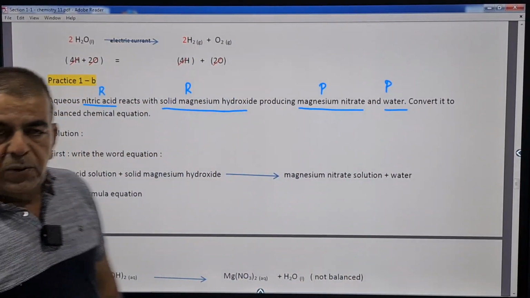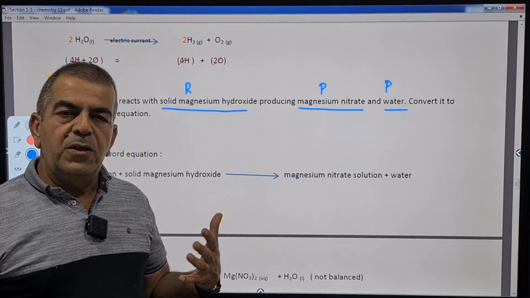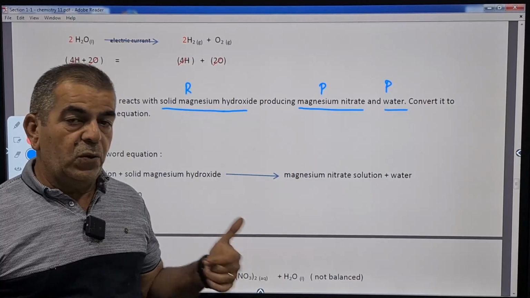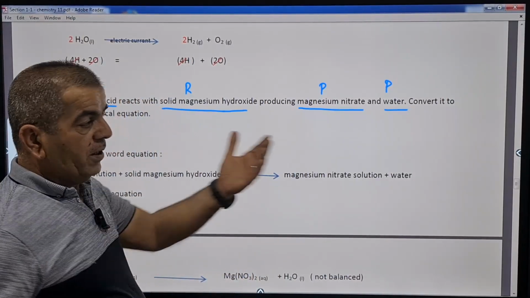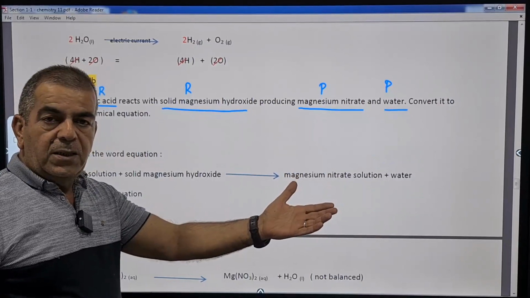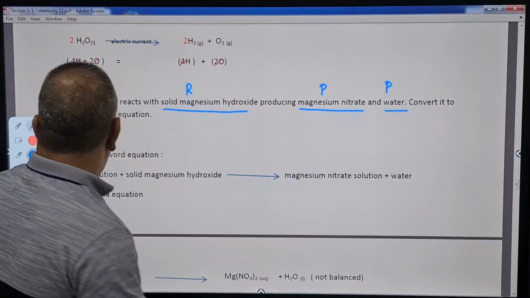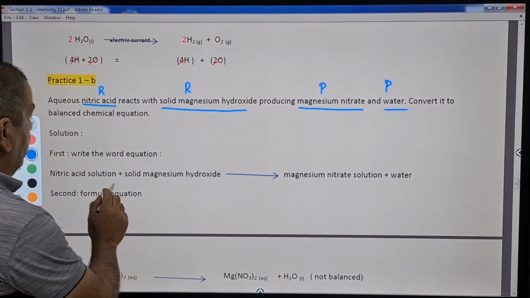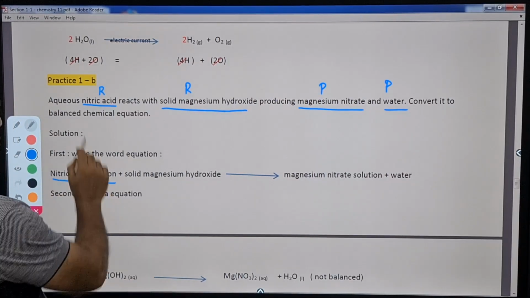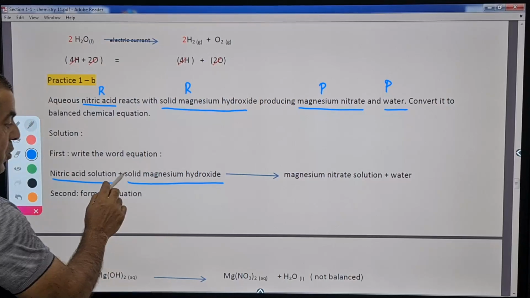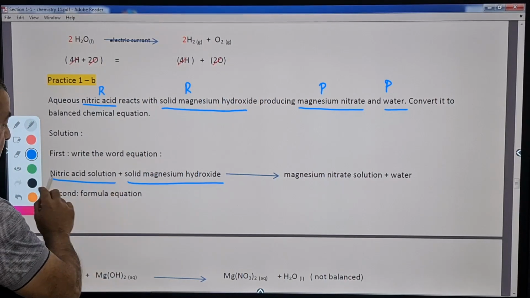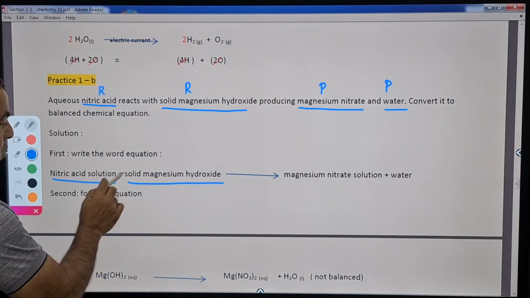First thing we do when converting sentences into a chemical equation, we write the word equation first. So the names of reactants to the left, names of products to the right, and between them an arrow. Nitric acid solution here is a reactant, and solid magnesium hydroxide. We mention the physical states: here we have an aqueous solution and here we have a solid.